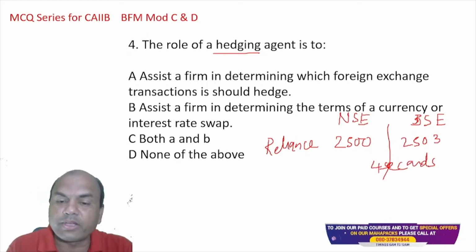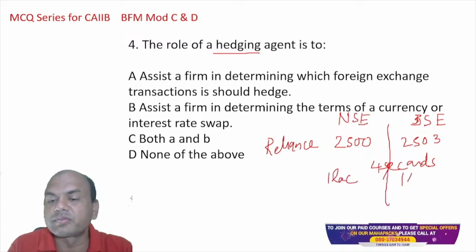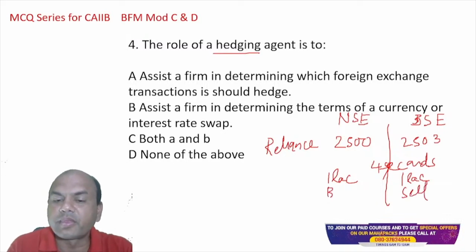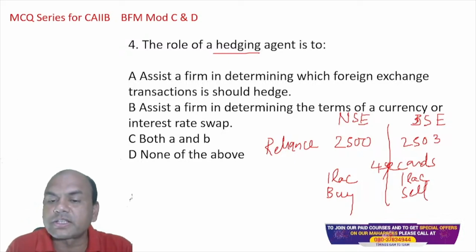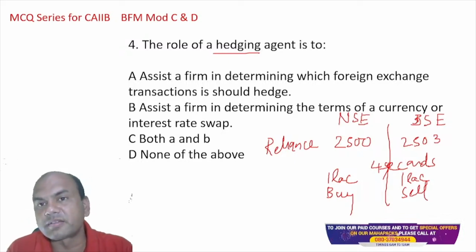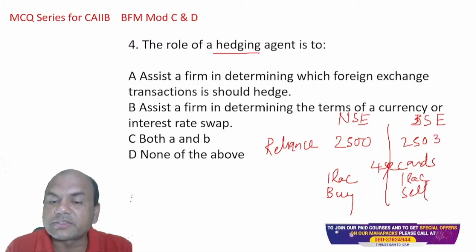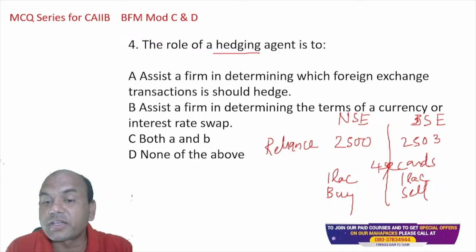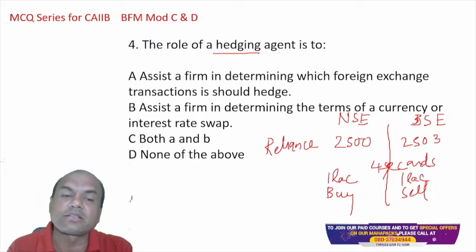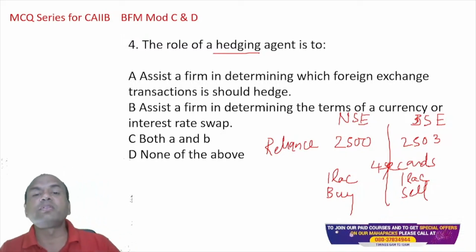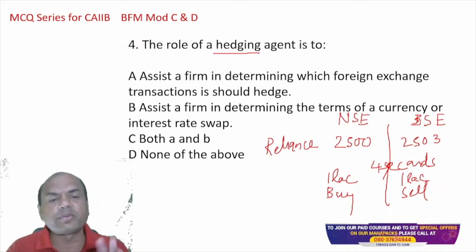So I'll buy 1 lakh shares over here and sell 1 lakh shares over here. Here I sell, here I buy. I'll do it in 4 seconds, so I earn 3 lakhs in 4 seconds. But what is the risk? If I delay, I'm gone, because the prices will automatically catch up with each other. So what is the role of hedging? Forget this agent. What is the role of hedging?